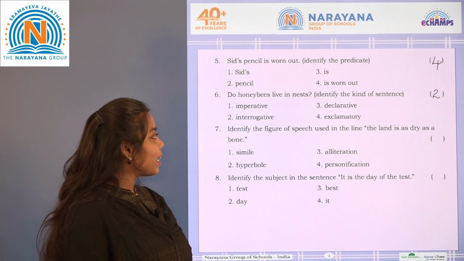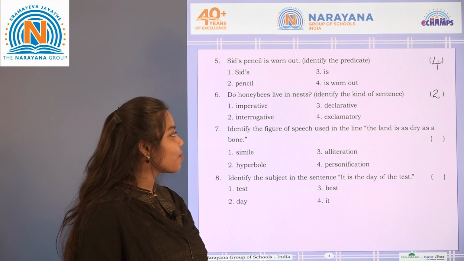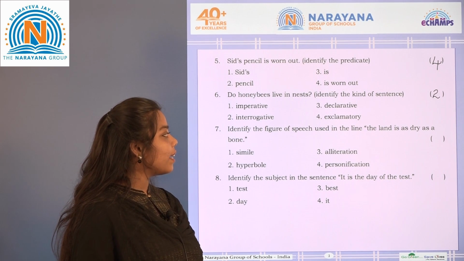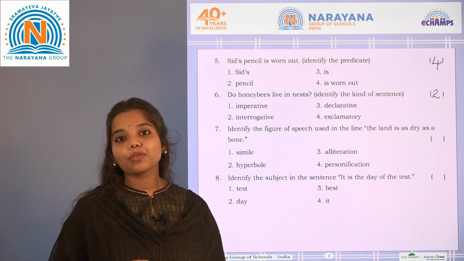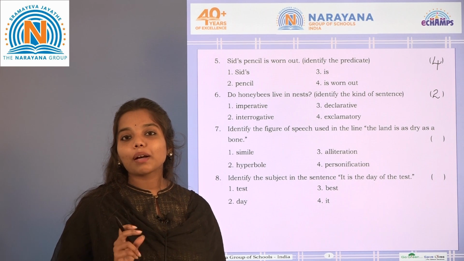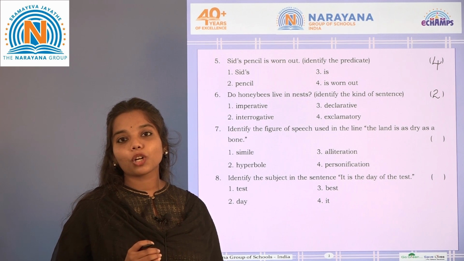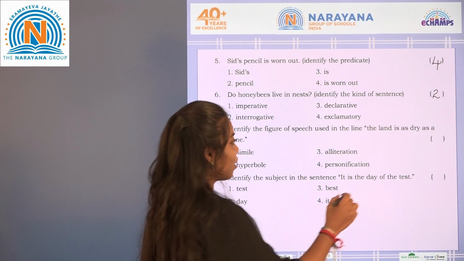Next one: Identify the figure of speech used in the line. The land is as dry as a bone. The options are simile, hyperbole, alliteration, personification. Here the comparison happens using the word as. When the comparison happens using the word like or as, we should consider the figure of speech as simile. So the answer is option 1.